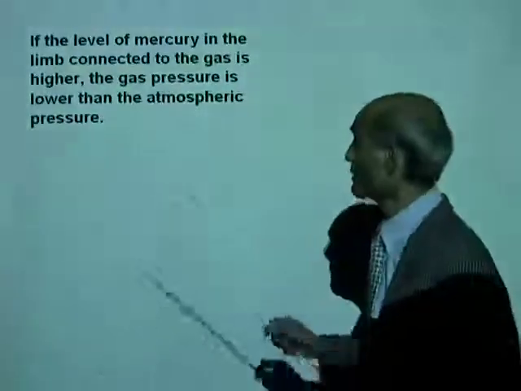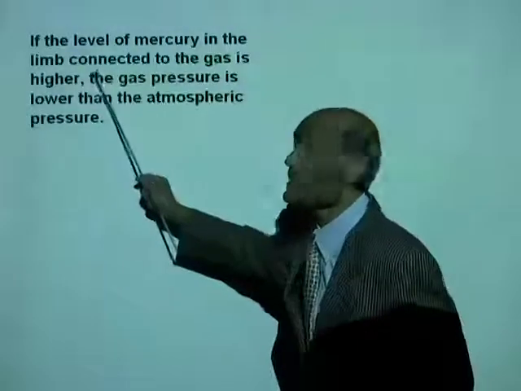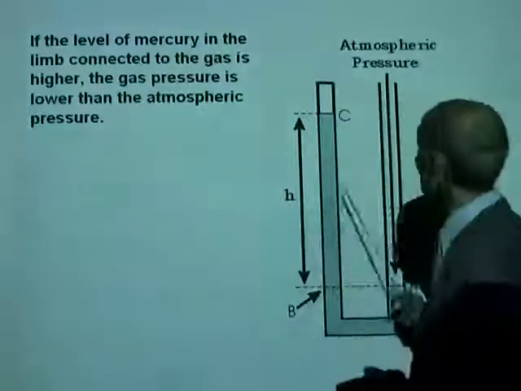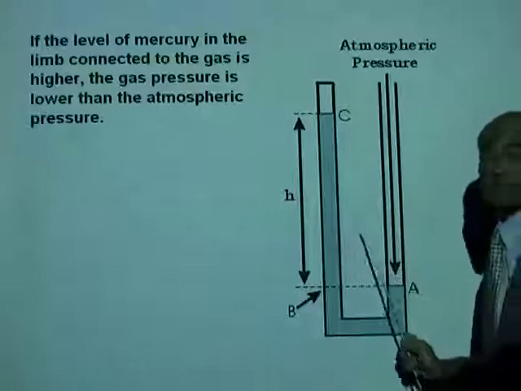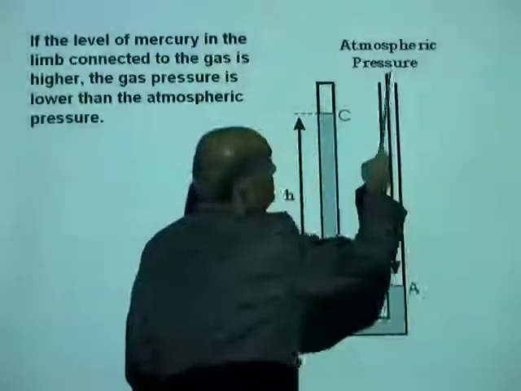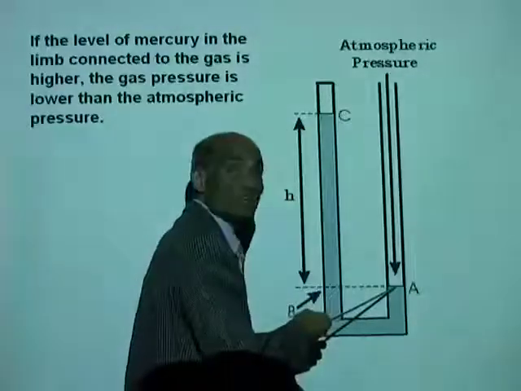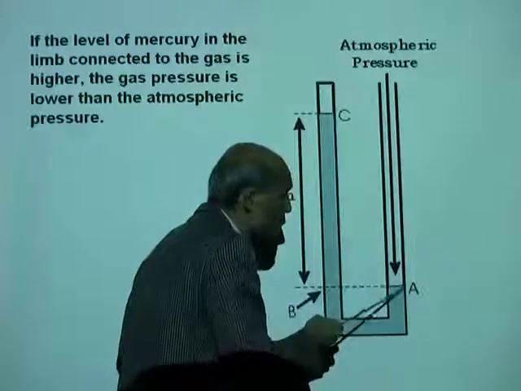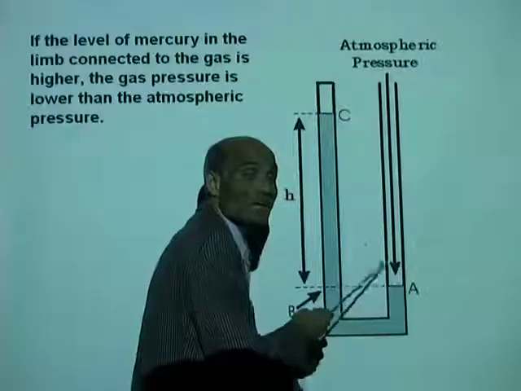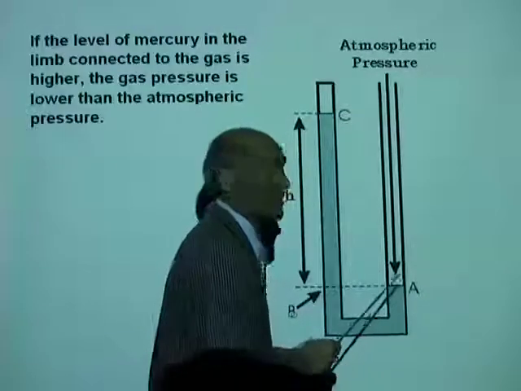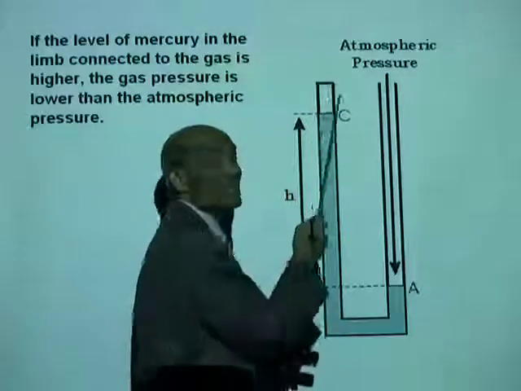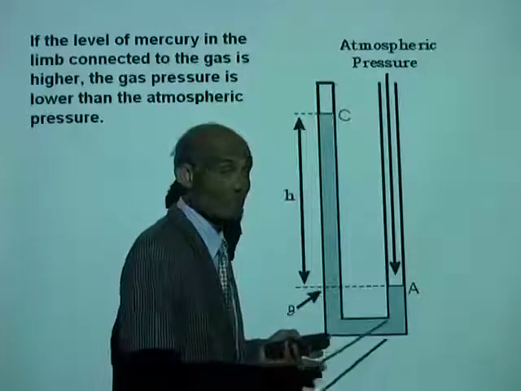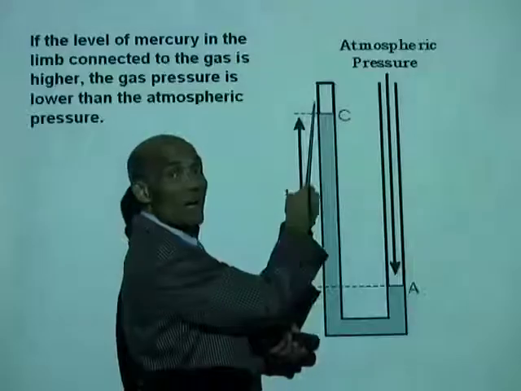On the other hand, if the level of mercury in the limb connected to the gas is higher, like this, what does that indicate? Well, the pressure on the surface which is open to the atmosphere is atmospheric pressure. Pressure at A is the atmospheric pressure. Therefore, pressure at C will be less than the atmospheric pressure. Is that right? That's the reason why it is higher.